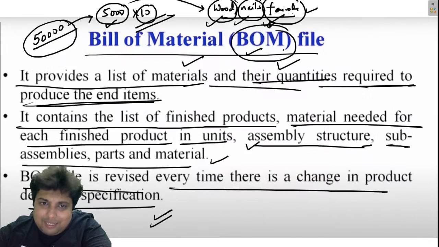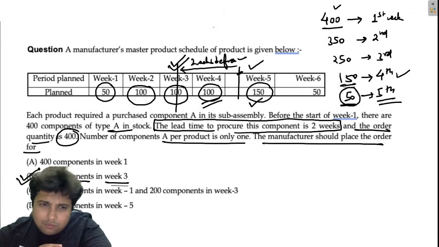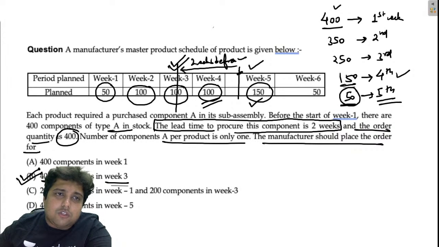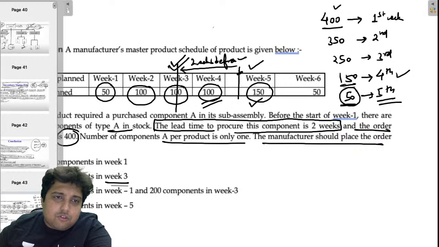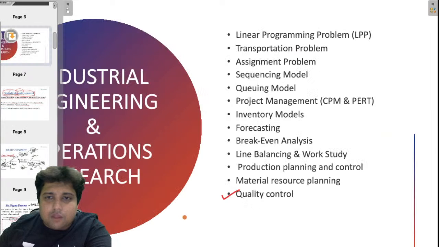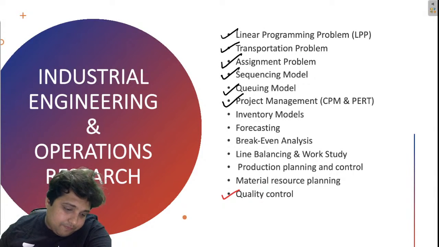So guys, that is it. That is the end of the entire industrial engineering and operations research from my side. I have completed what I promised. All the chapters that I told you, I have completed on this YouTube series. Let me just show that to you. We have covered LPP, transportation, assignment, sequencing, queuing, PERT CPM.